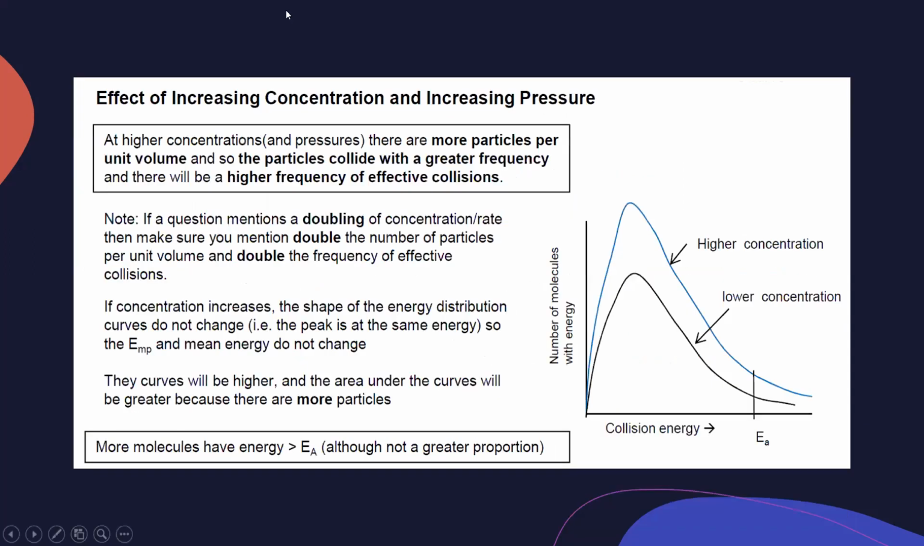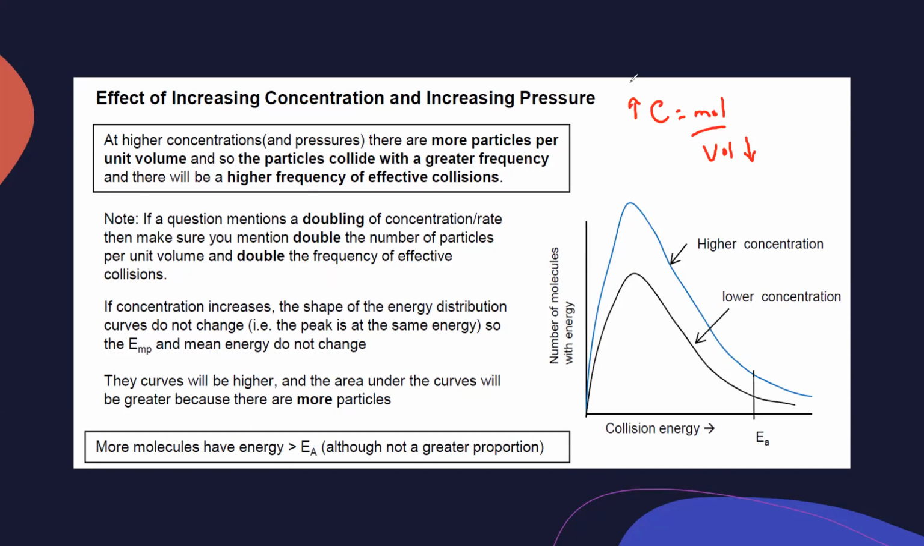Then how do we compare how the shape of the graph will change as we change a certain factor? For example, if we increase the concentration of a gas, because concentration is moles present in a unit volume, so moles by volume. For gases, we can change the concentration by applying a high pressure. So when we apply a high pressure, what happens? The volume will decrease. As a result, the concentration will increase.